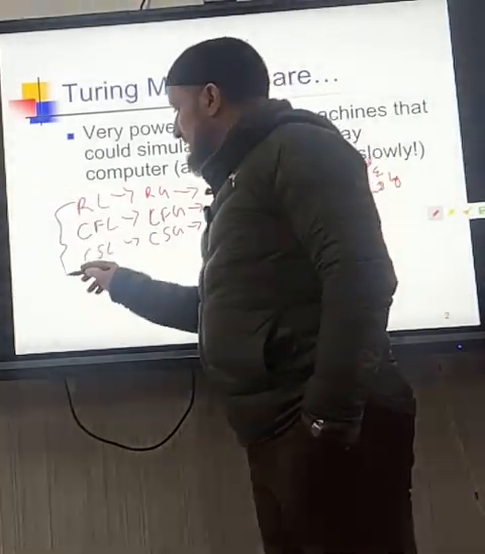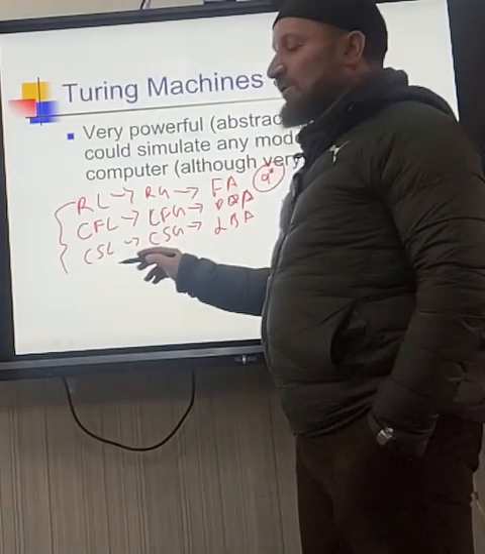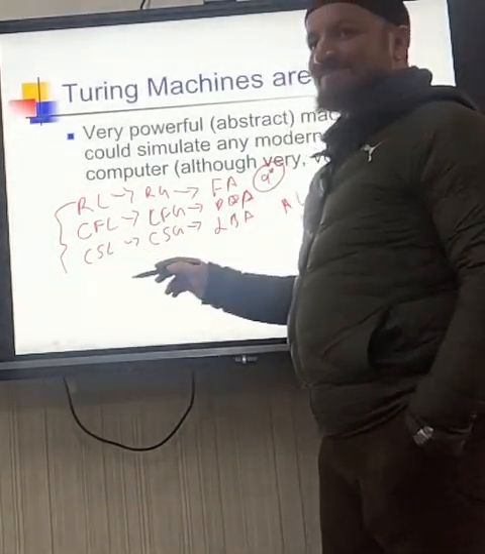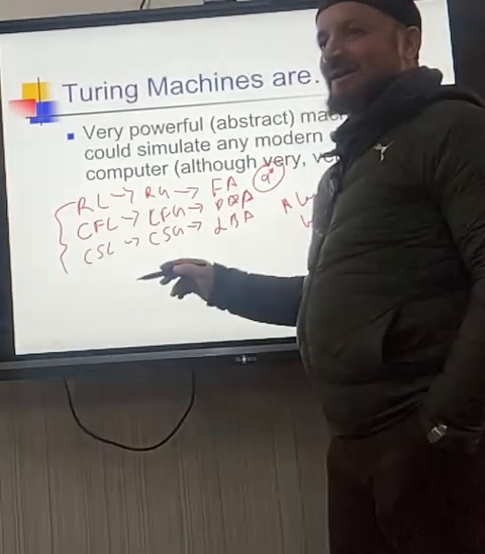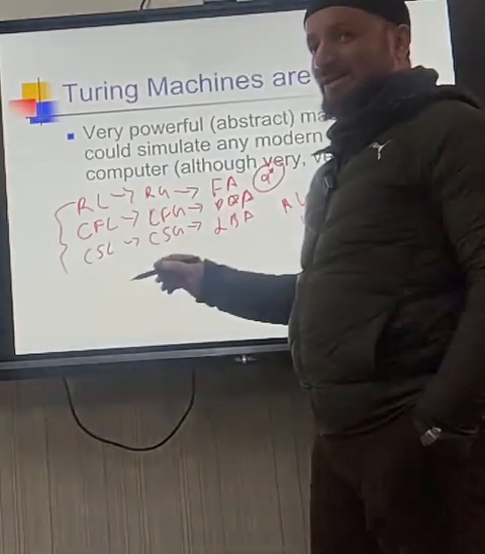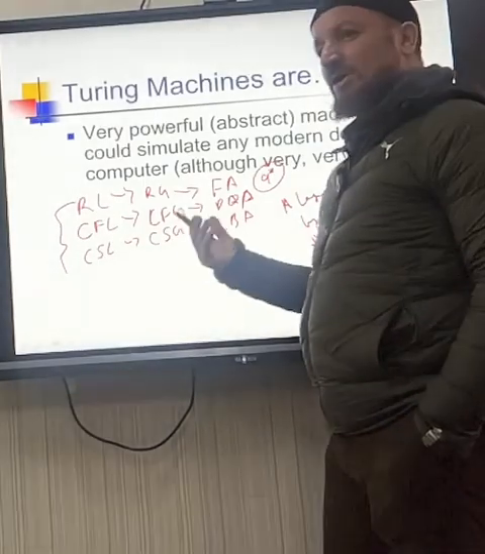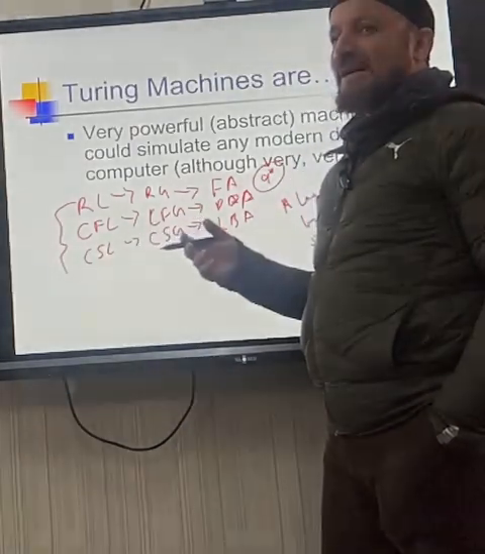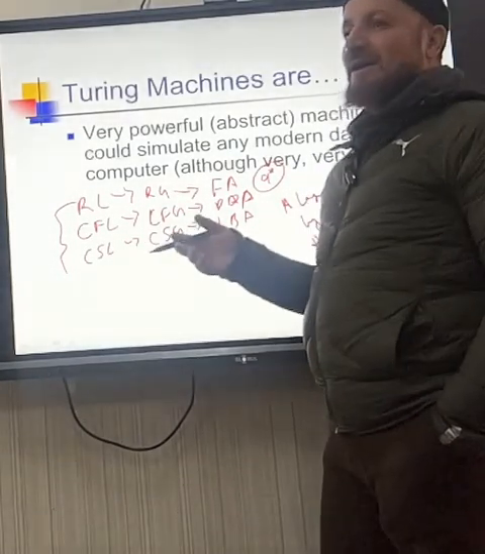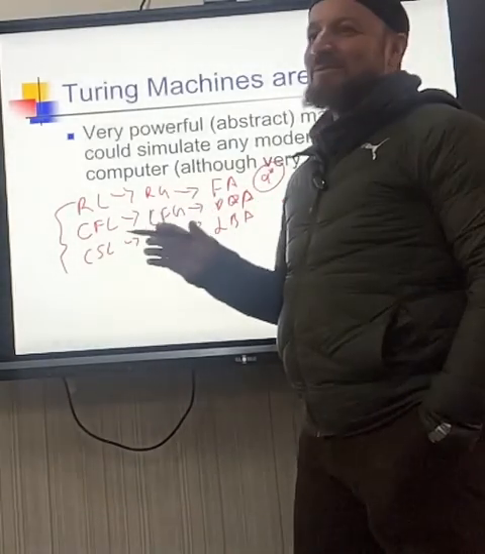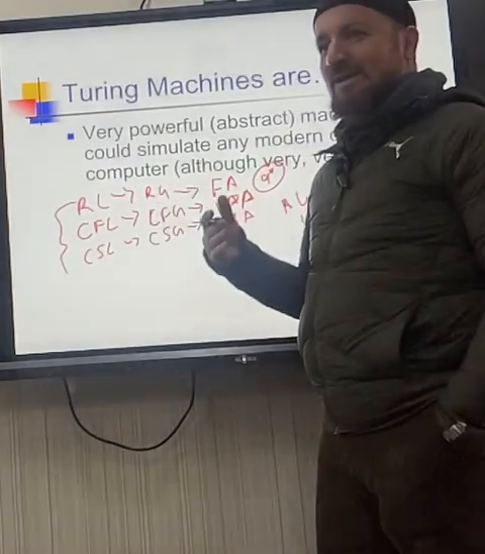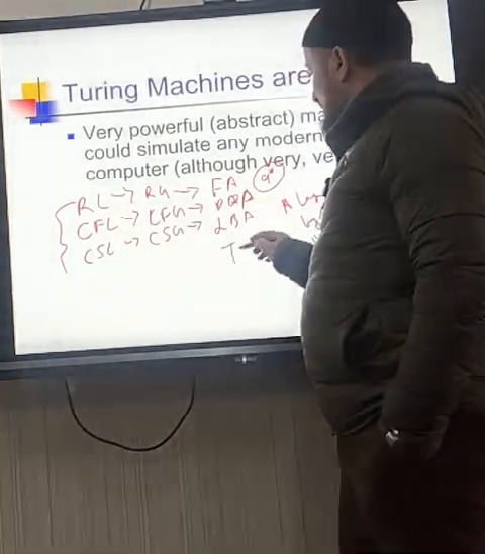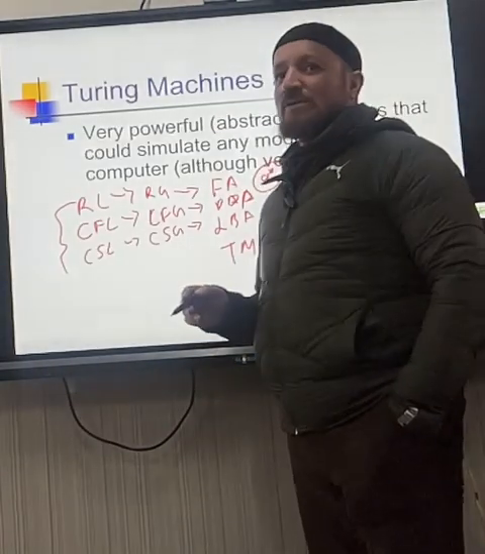But the superset of it is, which language? What is the type 0 language? What is the grammar called? Unrestricted. Okay, you forgot that? What is the language? Recursive and enumerable language. Recursive and enumerable language, accepted by the Turing machine. So we have here the Turing machine now.